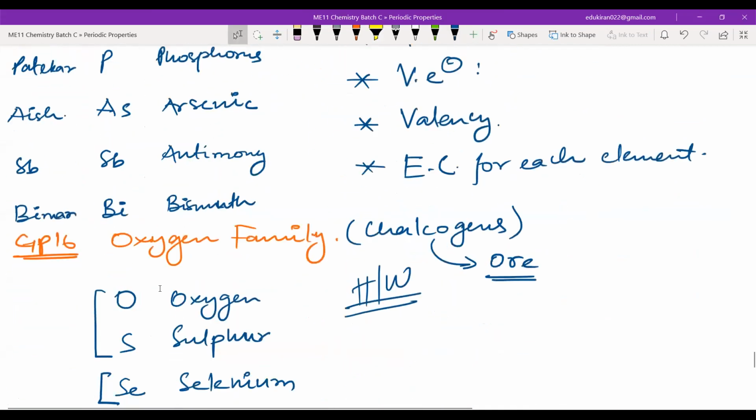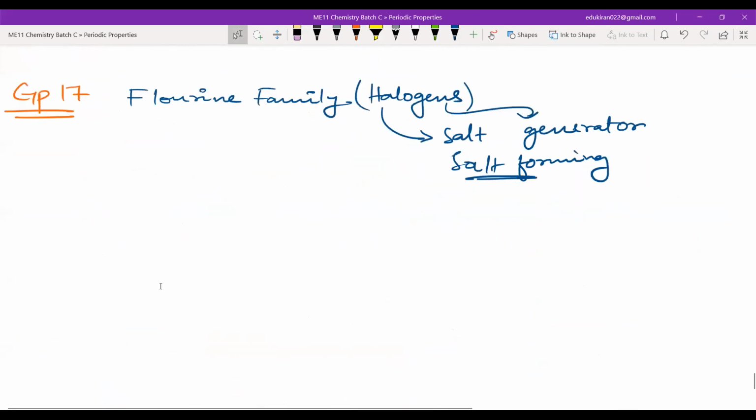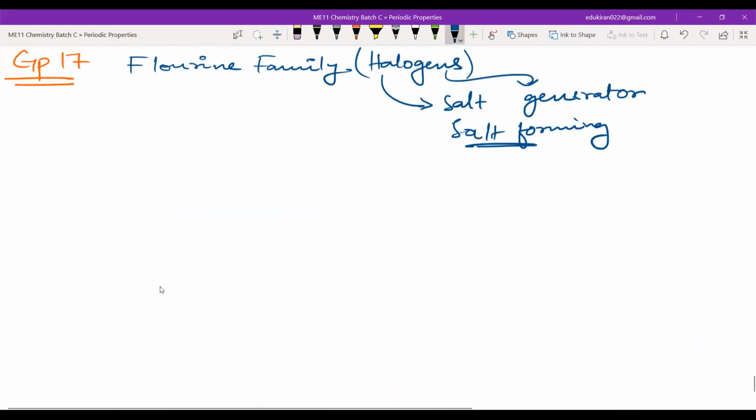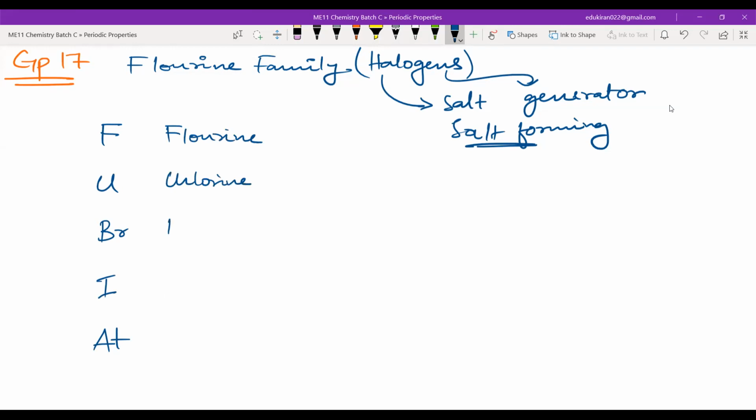And then you have a name for oxygen family, chalcogens. Then we have the fluorine family, halogens. Now, in halogens, what are the elements that we have? We have fluorine, chlorine, bromine, iodine. After that, you have AT, which is astatine. Okay. Now, how will you remember this?